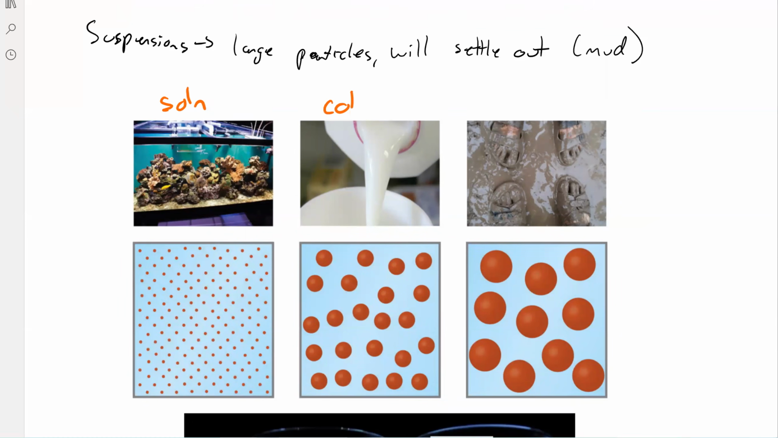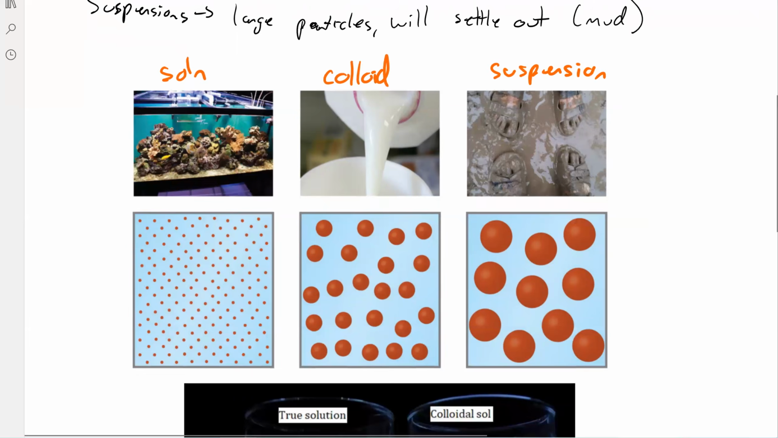In the middle, we have a colloid. Again, this is a mixture, and it's never going to settle out, but now we have these large particles, and it looks cloudy or you can't see through it. And then finally, we have a suspension. In this case, it's something like mud, right? We have these large particles. You can mix them up and it looks homogeneous for a little while, but eventually the particles will settle out.